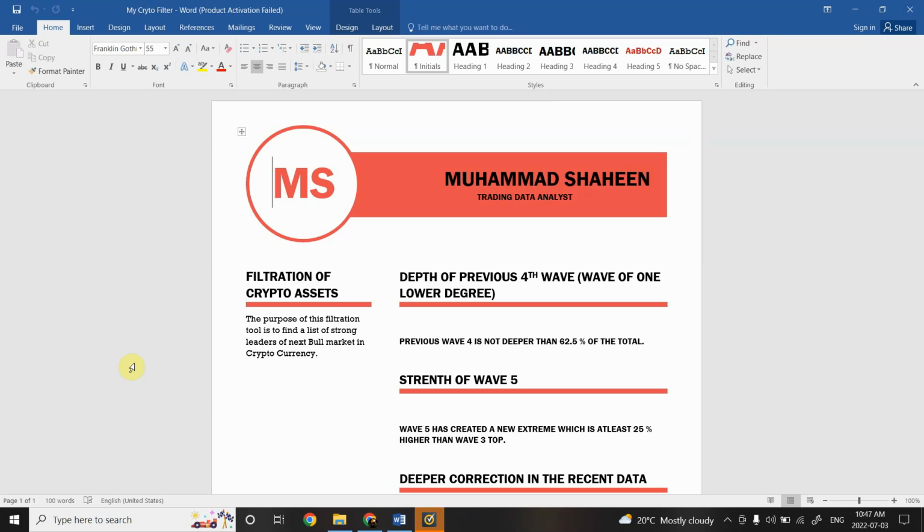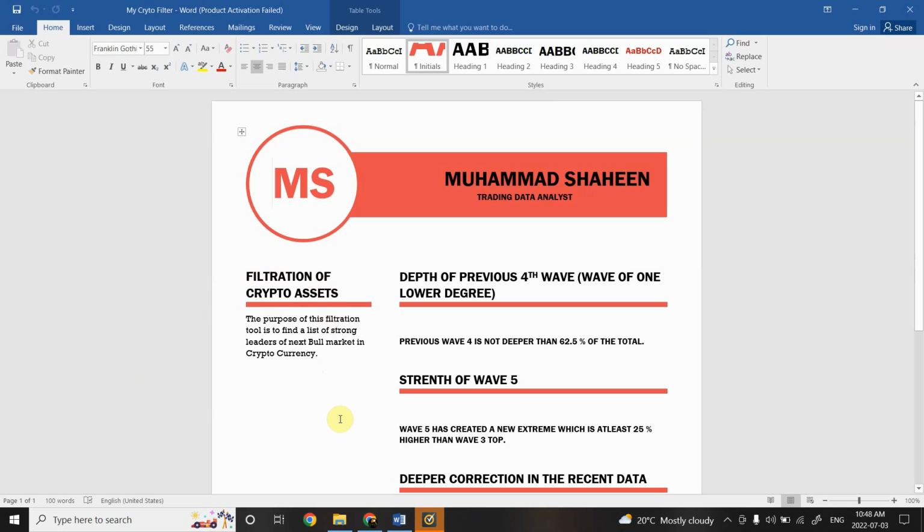So my method is simpler. We are going to look at the generic interest in the cryptocurrencies. We only have to transfer that theoretical point of view, that there are more people interested in some cryptocurrencies and fewer in others, into more practical technical analytical tools, and that's where this filtration of crypto method comes in.